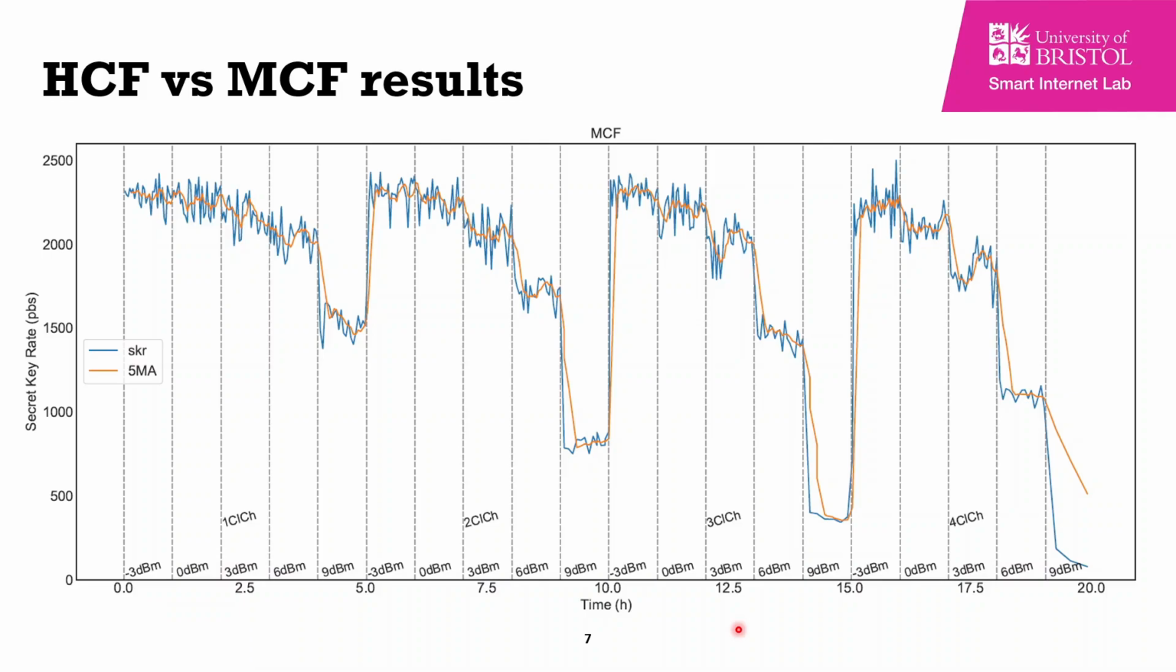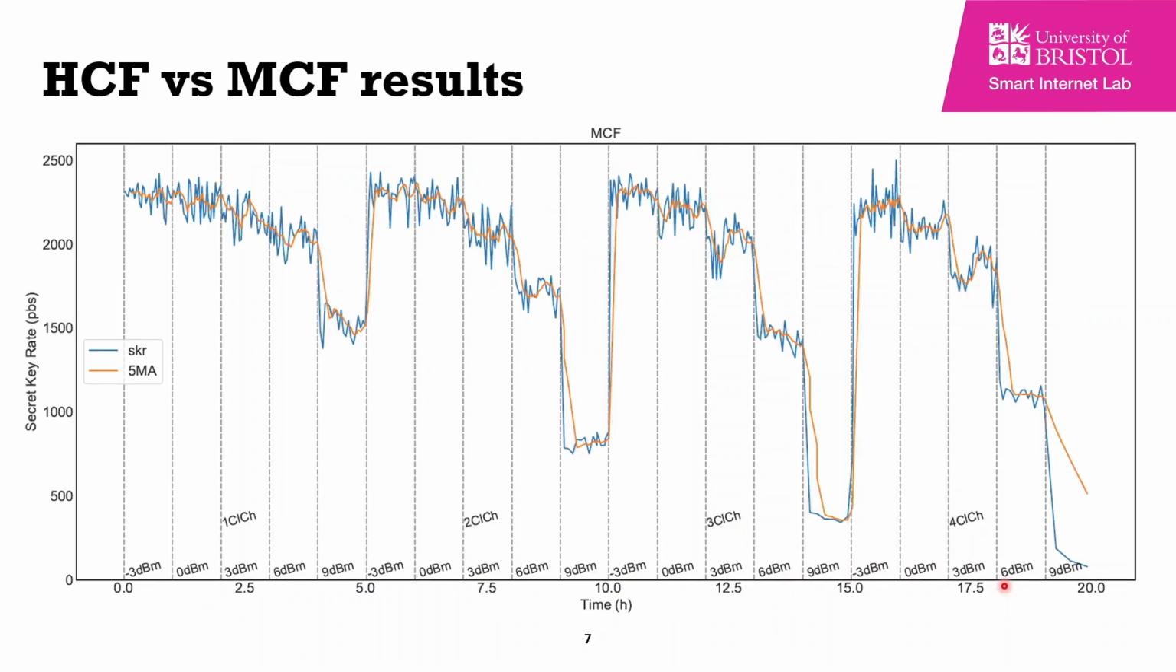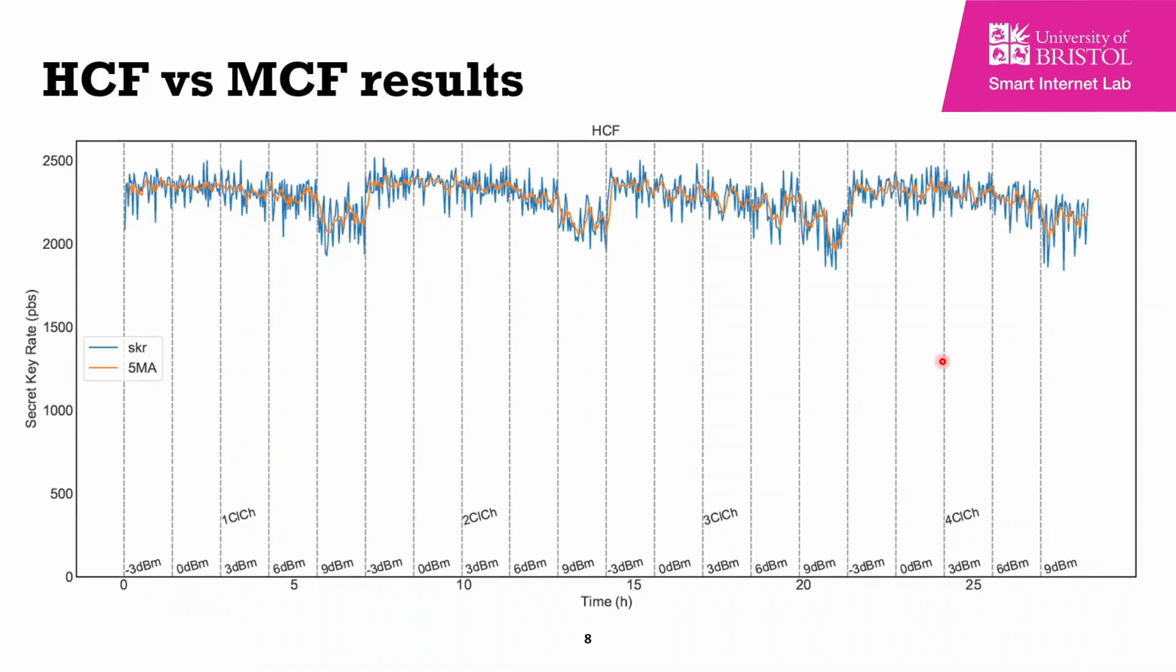However, when we use the hollow core fiber and increase the number of channels and increase the power, there is a very minimal effect on the secret key rate, which is around 10% in this experiment. This shows us that the ultra-low nonlinear effects in the hollow core fiber are extremely different from the multi-core fiber that uses single mode fiber, basically. Here we can see around a 90% decrease in the secret key rate, whereas here at the maximum power we see around a 10% decrease in the secret key rate.